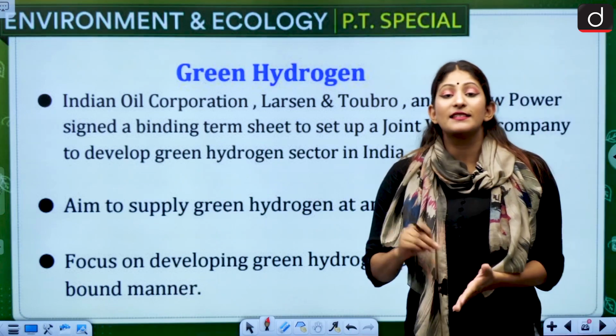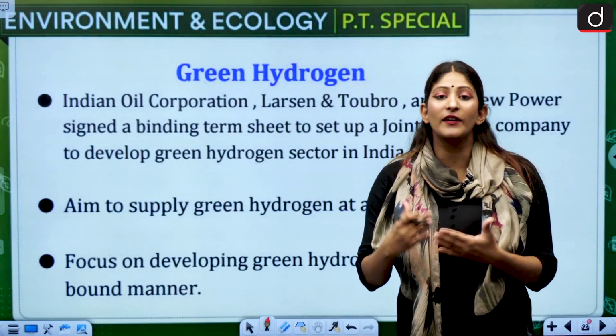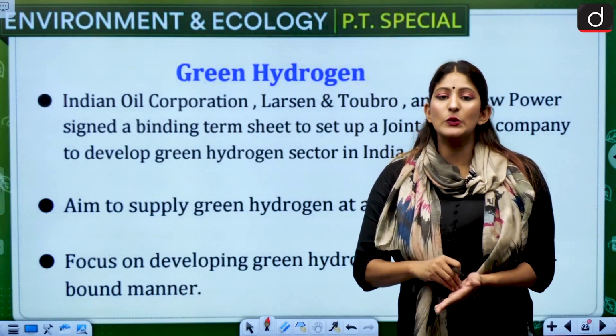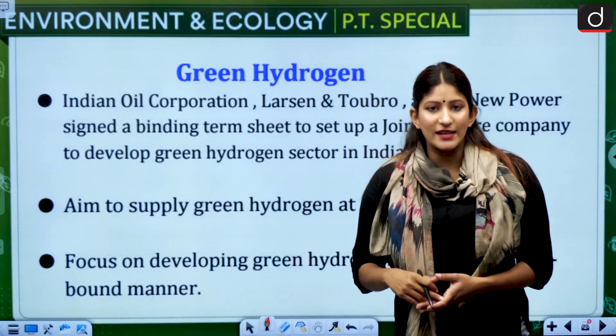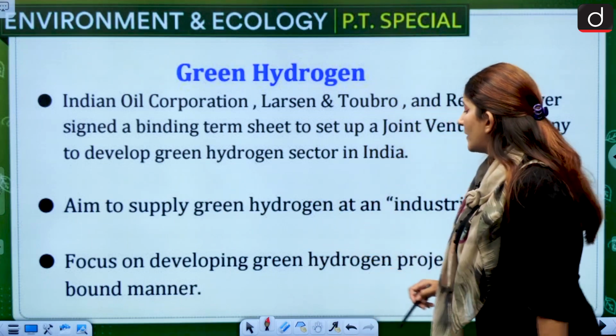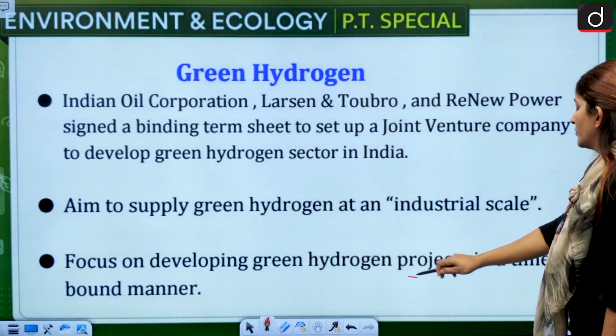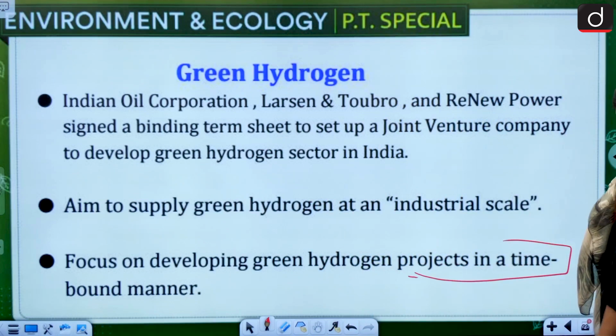That means at a scale where proper functioning of the use of industries can happen on green hydrogen. Industrial scale means large scale. Focus on developing green hydrogen projects in a time-based manner.